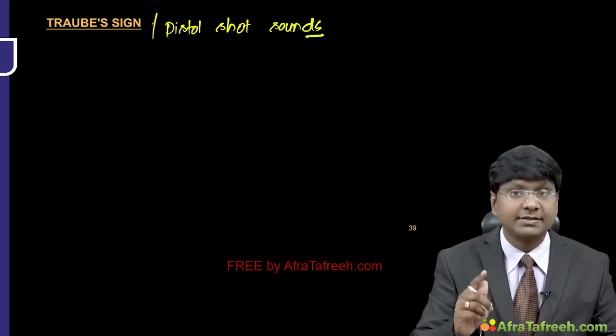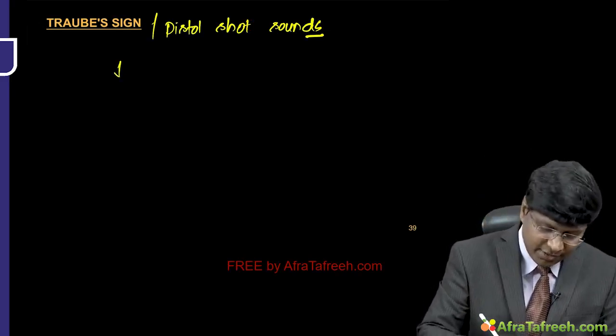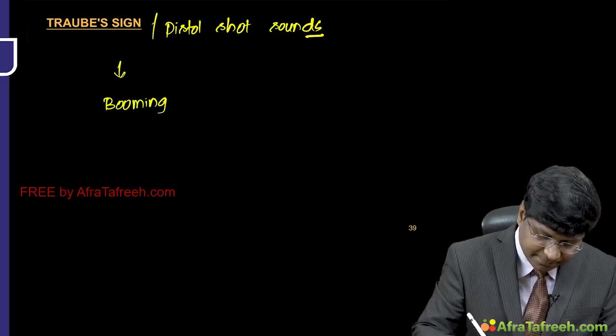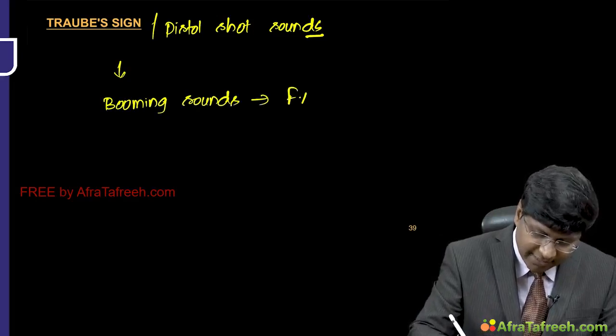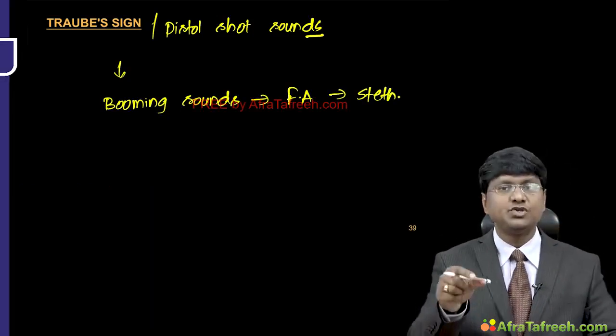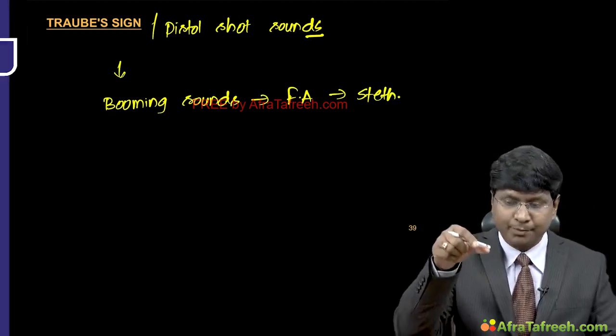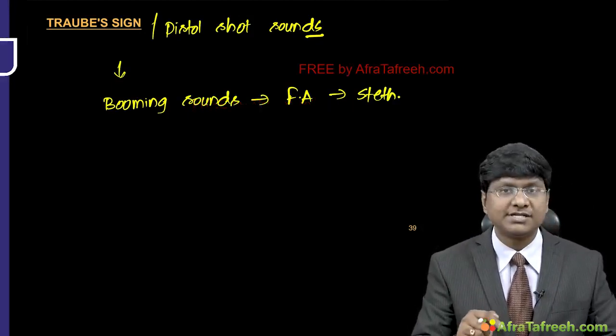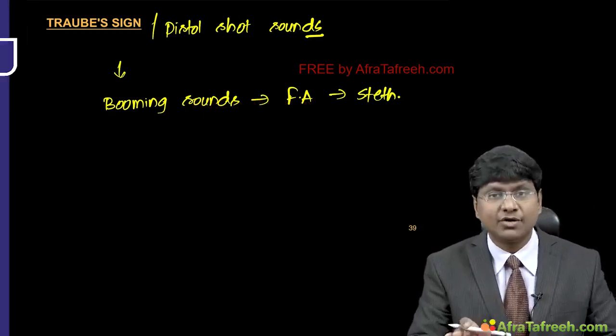Right, where you will listen a pistol shot sound. So these are basically the booming sounds which are being heard over the femoral artery by the placement of the stethoscope. Once you place the diaphragm of the stethoscope and you press the femoral artery, you will listen to this booming sound or pistol shot sound, which is called the Traube sign.